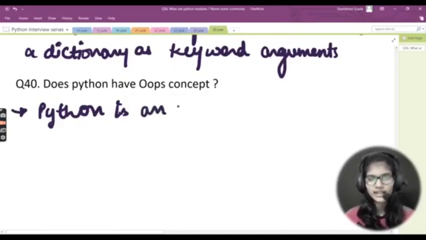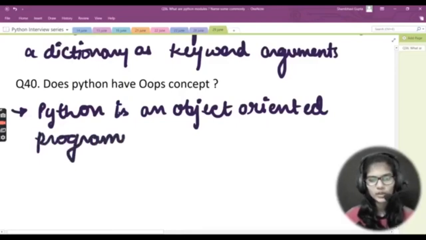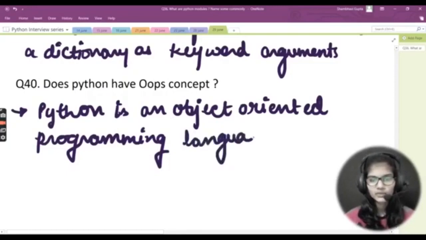So Python is an object-oriented programming language. This thing we all know, right? And even in the previous interview questions, we had already discussed that Python is an object-oriented programming language, right?